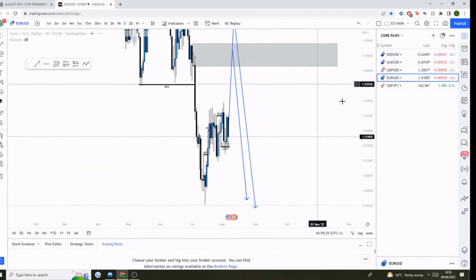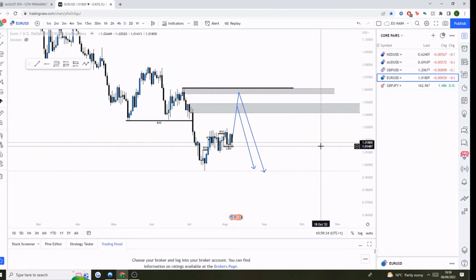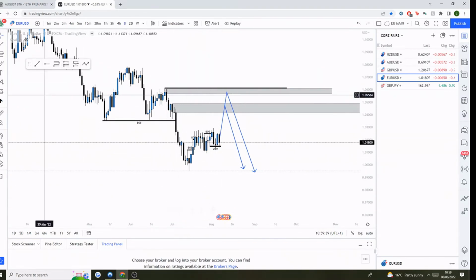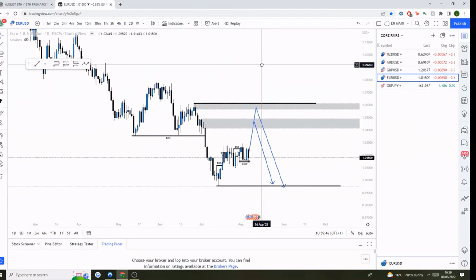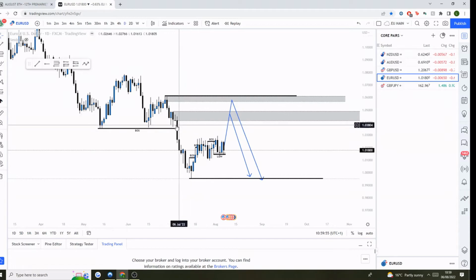Alright, so Euro Dollar. Euro Dollar is pretty much the same as the last few weeks on the daily. We've got this bearish break of structure, so overall we're in a bearish range between this high here and this low here. So in terms of where to sell from following that, we've got our extreme order block up here. So if we do get up here, obviously we have to look for sells following away from this order block here. But what we've also got is this here, which is just your daily base, and what we've got is clear imbalance there, which actually caused the break of structure.